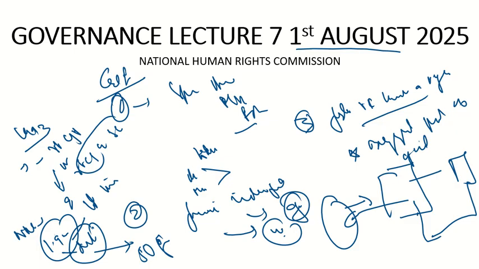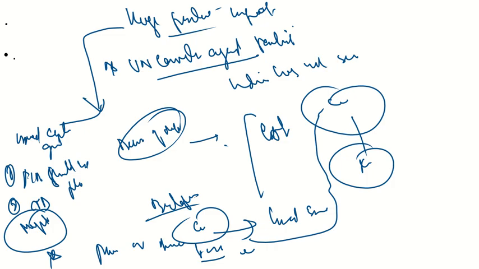So these are some criticisms with respect to that. Now the question is, who can say that the National Human Rights Commission of a country is free, fair, and transparent? Who can say it? For that, there is something called the Global Alliance of National Human Rights Institutions.